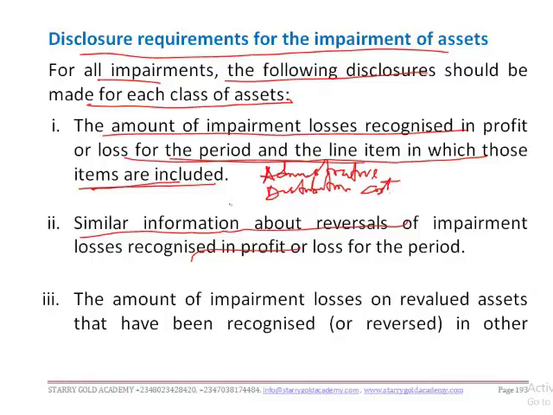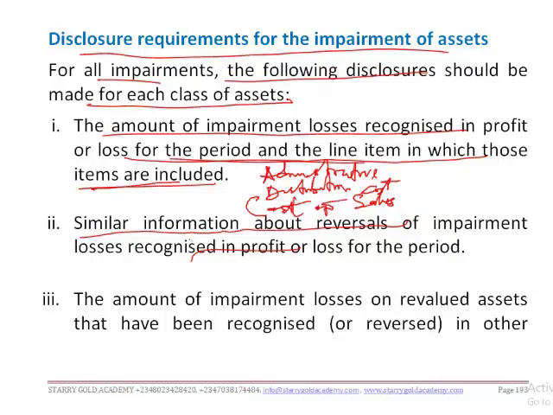Okay, and if it is the machine that is used in the cost of production, or in producing the goods the company is trading in, that is being impaired, then you disclose that you include it in the cost of sales, and you disclose that impairment of asset has been included in the cost of sales to arrive at the gross profit for the year. Are we together? Am I making sense?